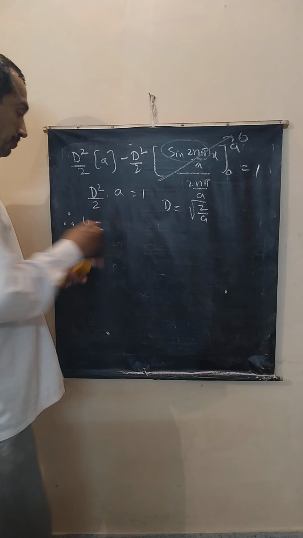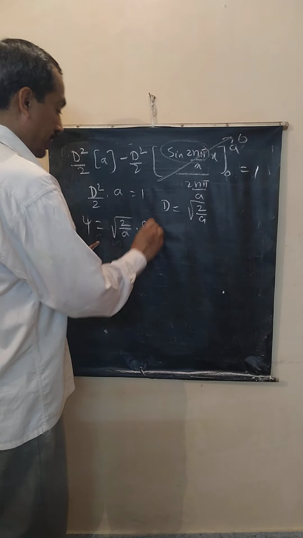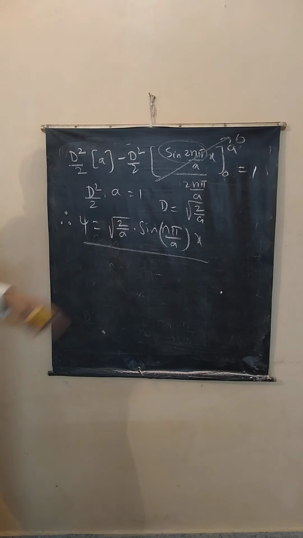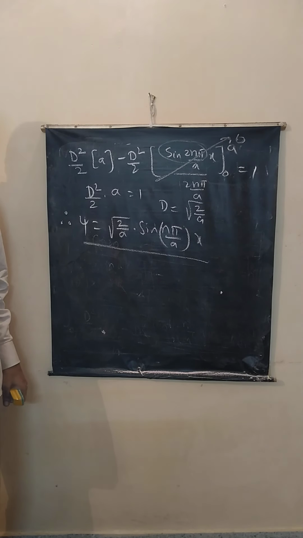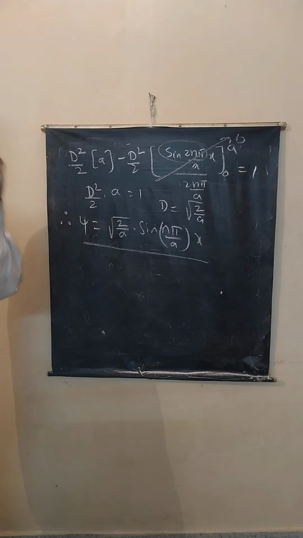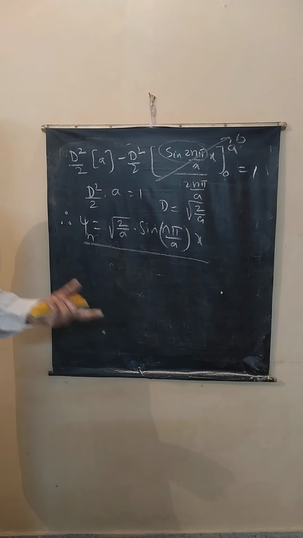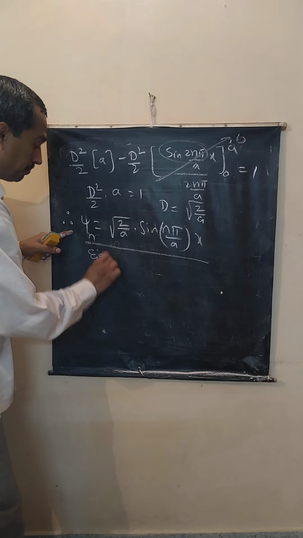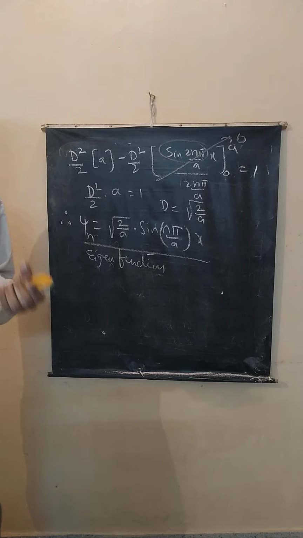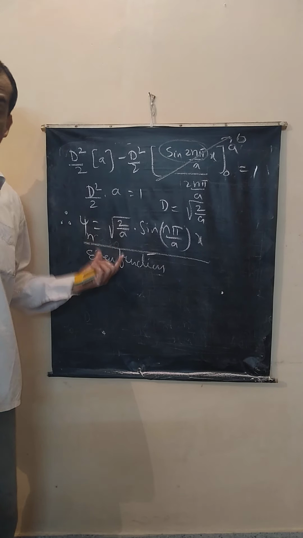So the final solution we have arrived at is psi is equal to root 2 by a into sin(n pi by a, this is k, into x). This is the matter wave function for the particle in an infinite potential well. Now we call this the most general solution or proper solution or eigenfunction for this problem. What is an eigenfunction? An eigenfunction is the physically acceptable solution to this problem. It is a wave function.